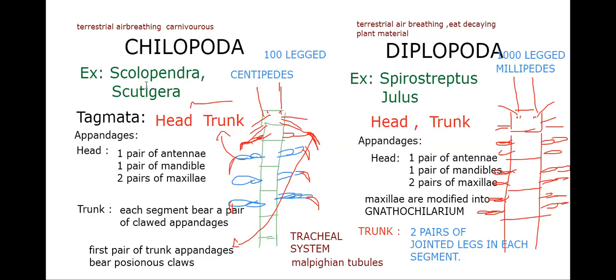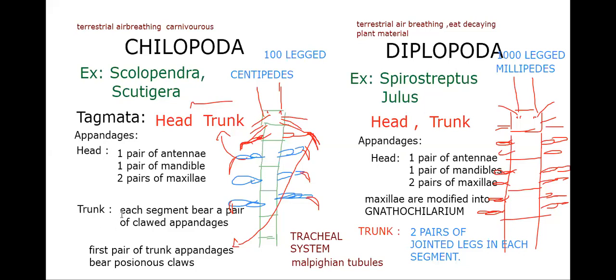Example for chilopoda: Scolopendra, Scutigera. Diplopoda: Spirostreptus, Julus. Body is divisible into head and trunk. Diplopoda, head and trunk. Head bears 1 pair of antennae, 1 pair of mandibles, 2 pairs of maxillae. Chilopoda here also the same. In Diplopoda, the maxillae are modified into Gnathochilarium.